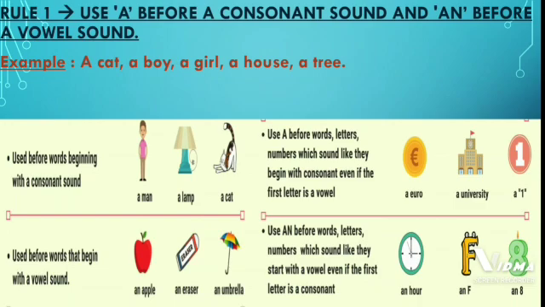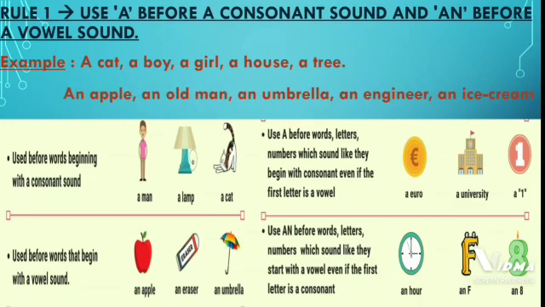Now let us see the examples where an is used before a vowel sound. An apple, an old man, an umbrella, an engineer, and an ice cream.